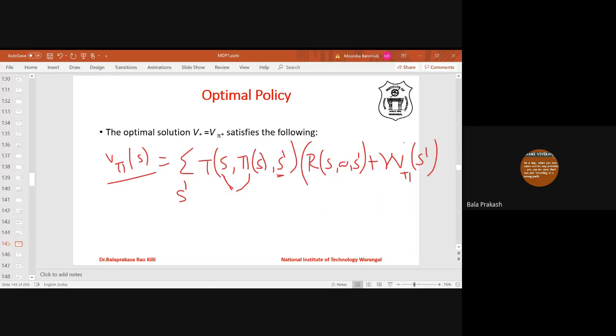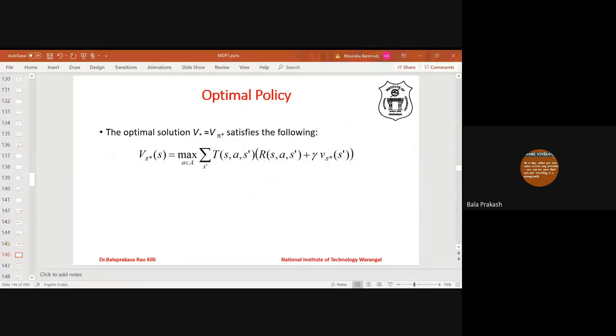So this is the action suggested by policy pi, this is pi of S. If pi is optimal, then this action pi of S must be optimal. So this is the mathematical representation of the value of a state under the optimal policy pi star.